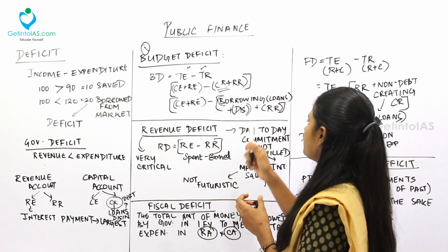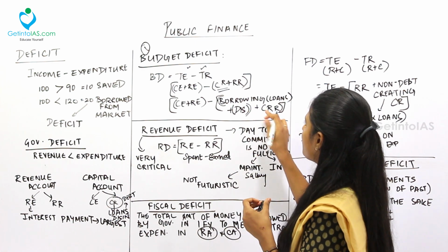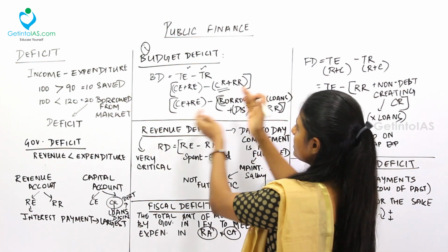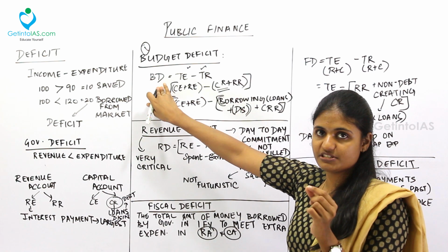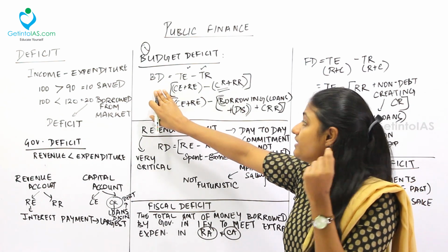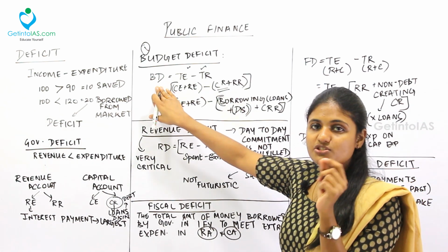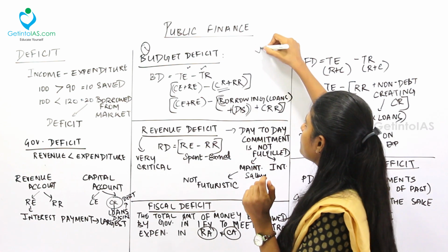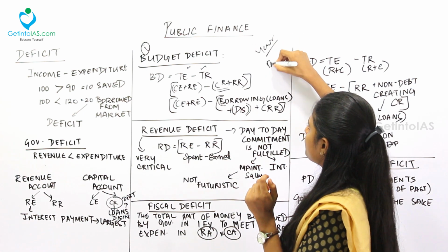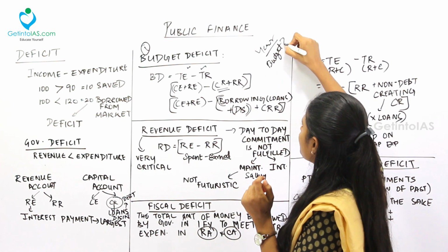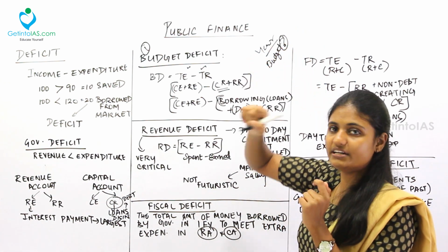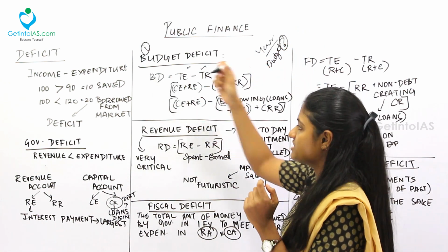So this disinvestment will come here plus the total amount of revenue receipts. So all this clubbed together is called the budget deficit. How much the government really needs to balance the budget, that is called the budget deficit. So every year the government calculates the budget, right? So for that budget, how much is totally needed for the deficit? That is calculated using the budget deficit.